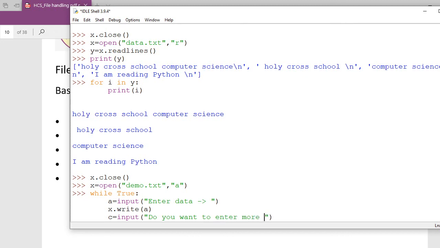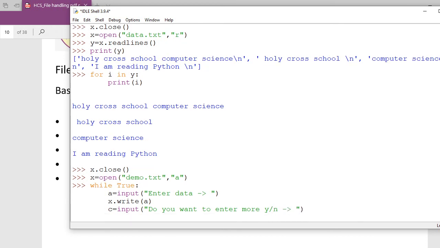You write either small y or small n. Okay, can you tell me why I had not written int here? Anybody can reply to me here. Because earlier we used int with input for a value of x.